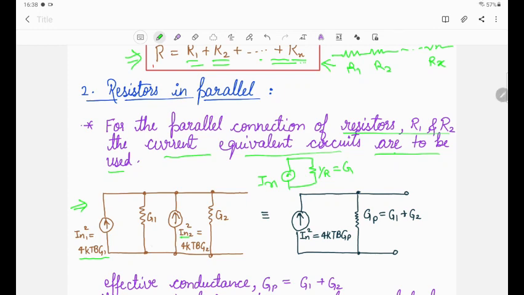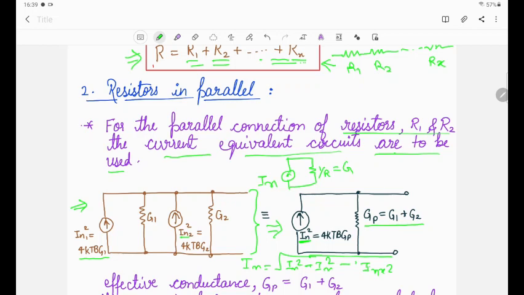So when we solve, we will find In is equal to the square root of In1 square plus In2 square up to and so on Inx square, when x number of resistance sources are used. This circuit is converted into its equivalent form, because when G1 and G2 are in parallel, the equivalent conductance will be calculated here: Gp is equal to G1 plus G2, and the equivalent current source is here In.